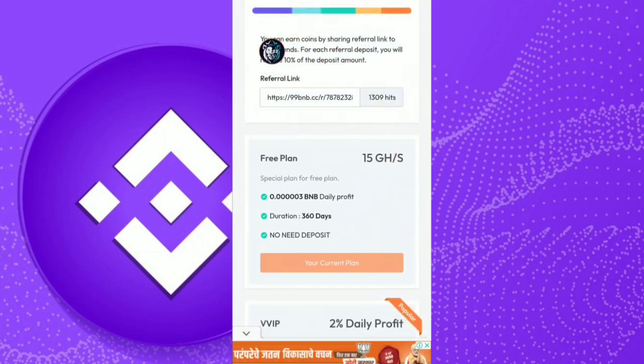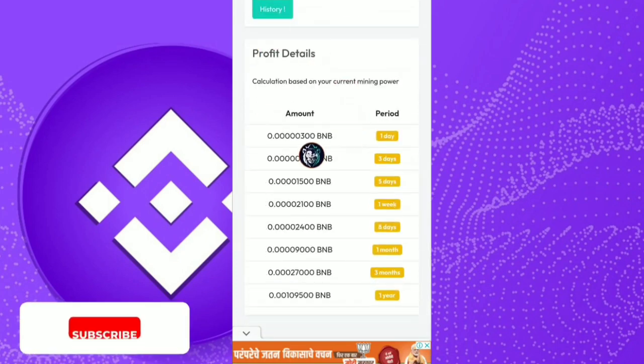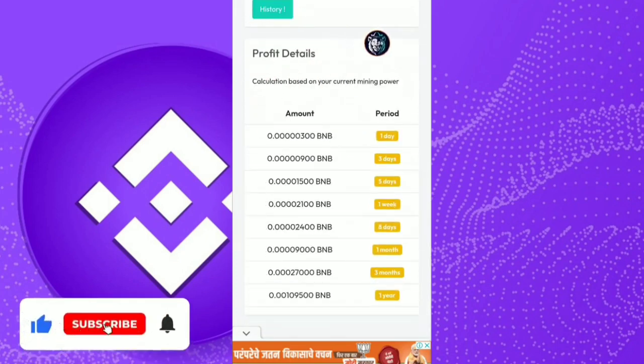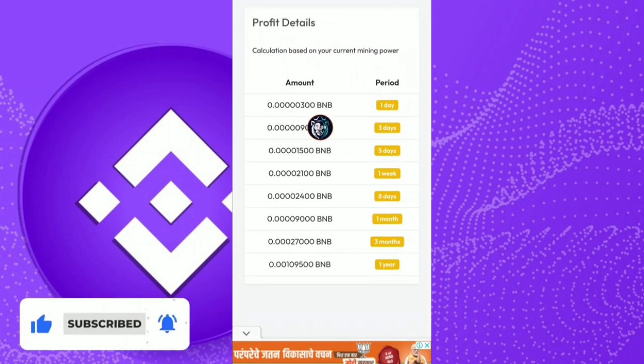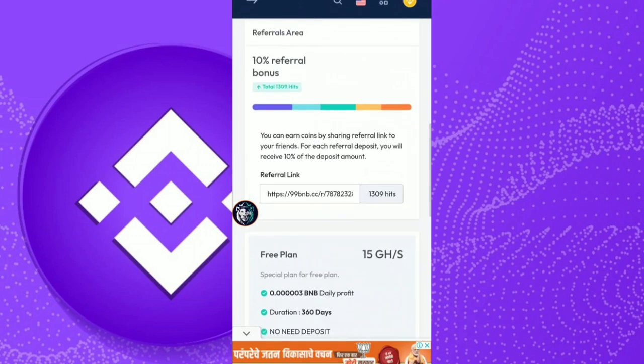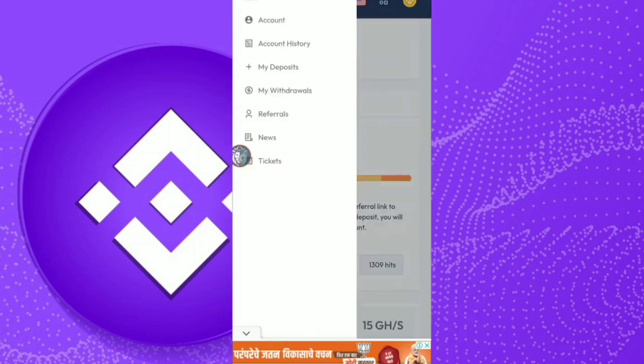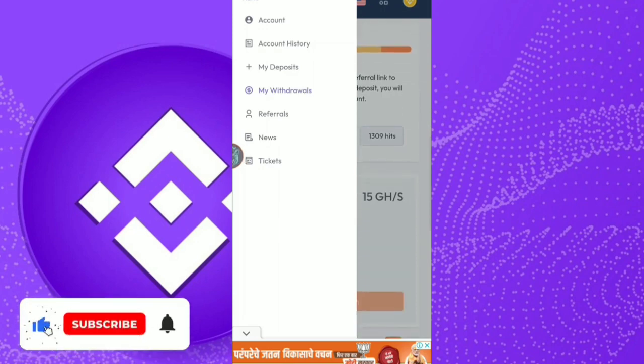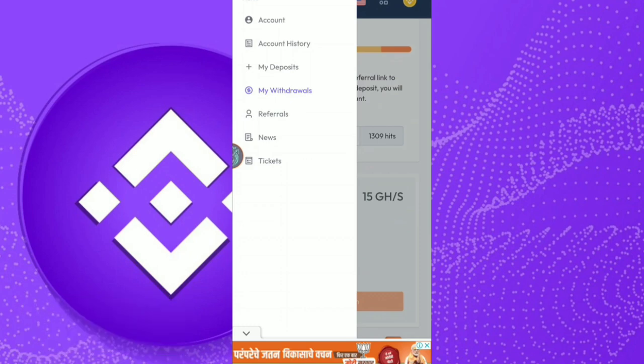You choose this, and here you will find the profit details based on your current mining plan. From my current plan I will earn 0.0019 BNB every year, but just by using referrals I have earned a lot of BNB from this website very easily. In the account section, in my withdrawal section, you can see all my withdrawals. Let me show you all my withdrawals from this site. I have withdrawn approximately 5 to 6 times from this website. It's taking some time to load.